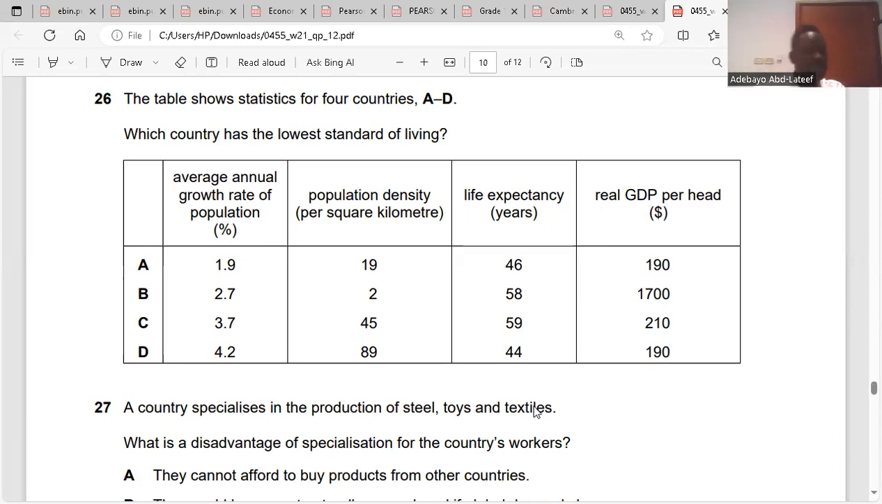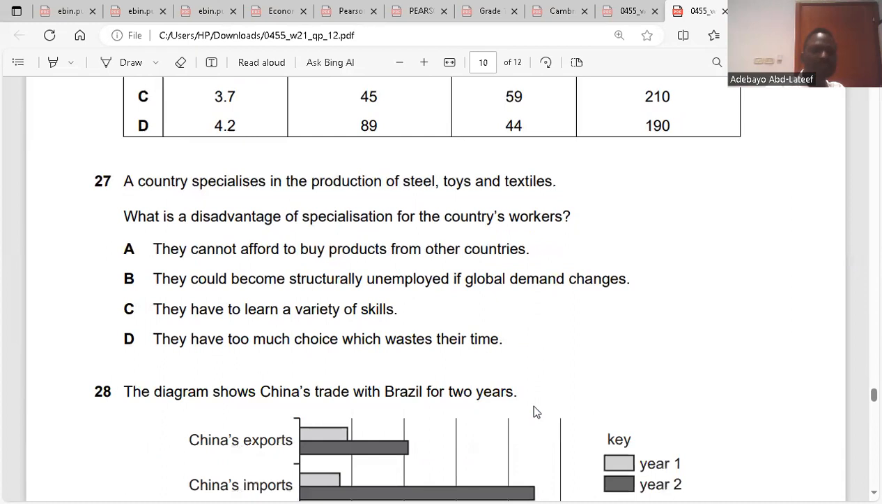So here they have 89, which is too much. Life expectancy is the lowest here. GDP is the lowest here. So the answer is D, question 26. Clear? Did you get it right? I did get it, yeah.